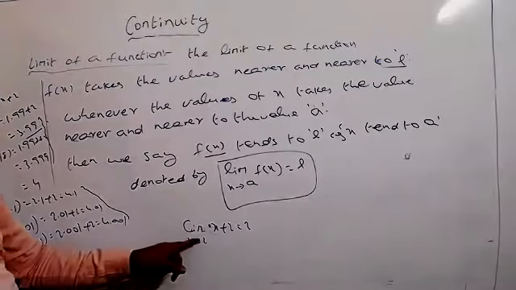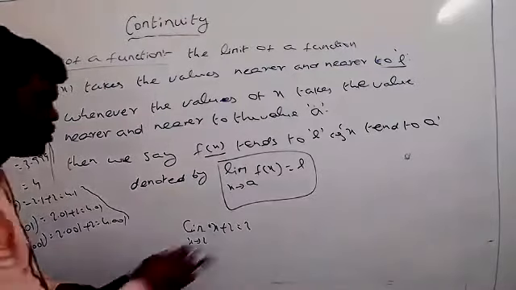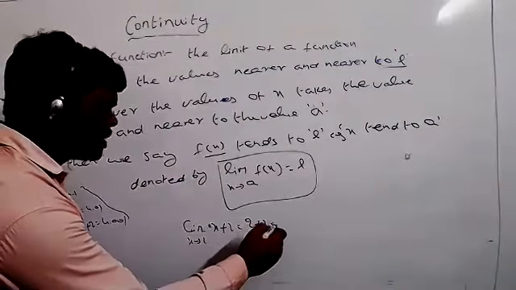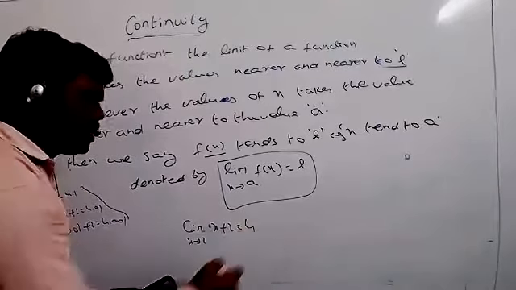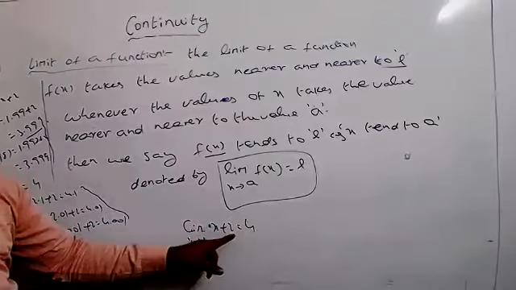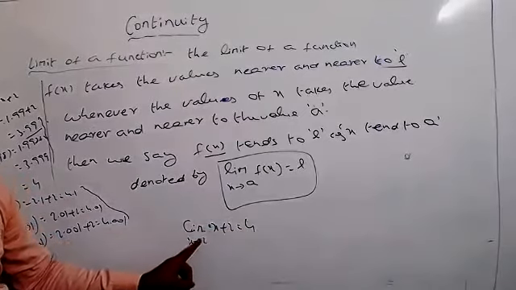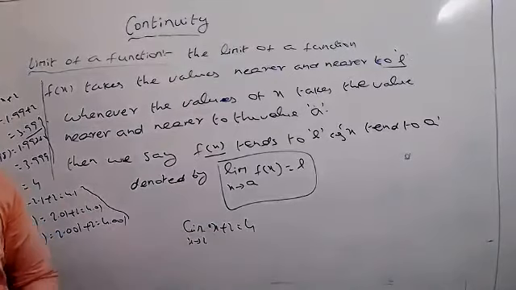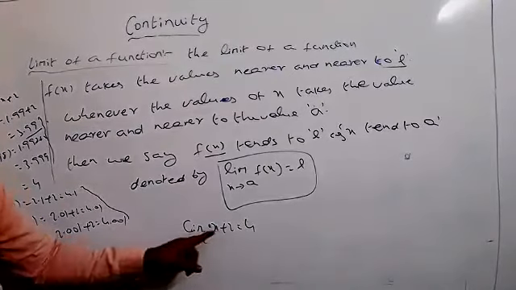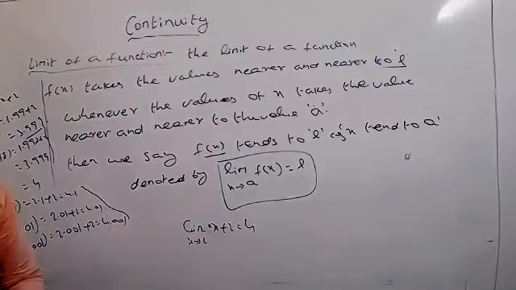The value of the limit x tends to a, x plus 2, you can write directly. So 2 plus 2 equal to how much? 4 it is. Generally this value is equal to 4. Then how do we get 4? Means x equal to 2 we are taking. But actually it is not x equal to 2. The value of x is nearer to 2. That condition everybody should remember. It's more important for you.